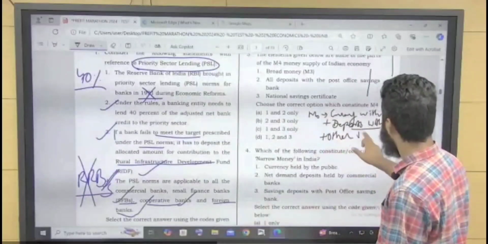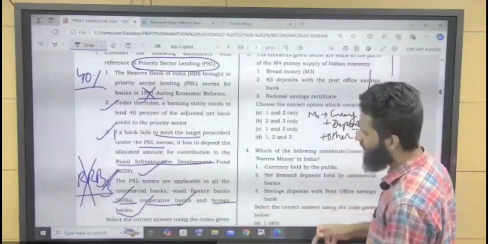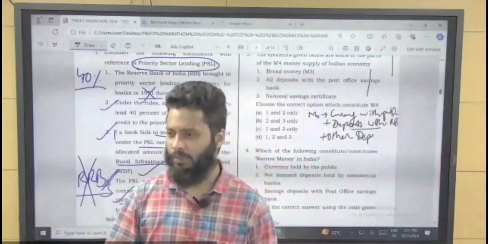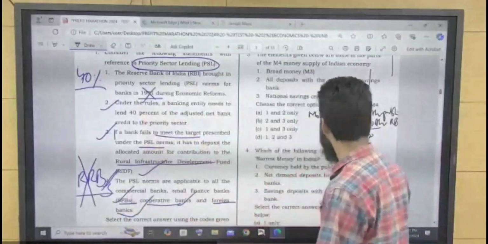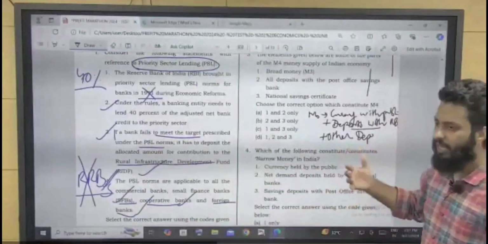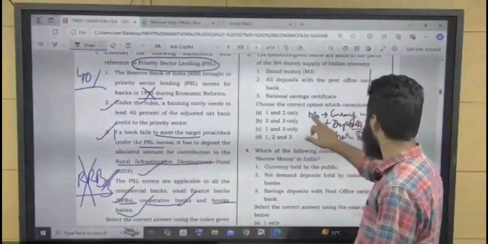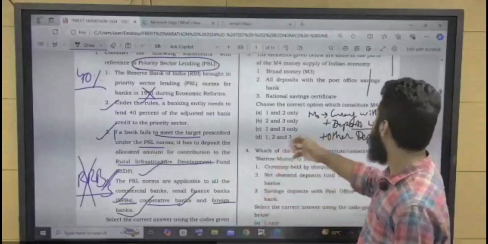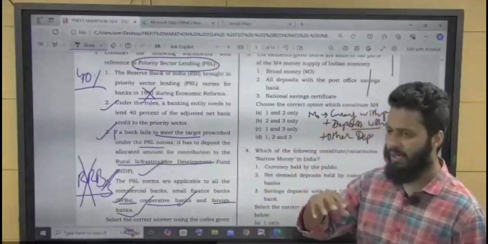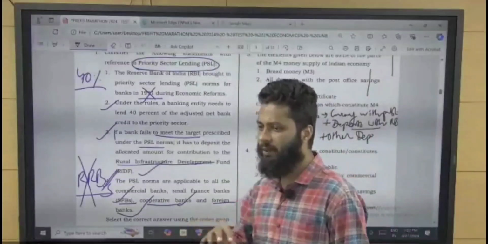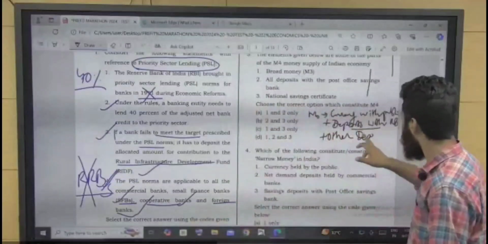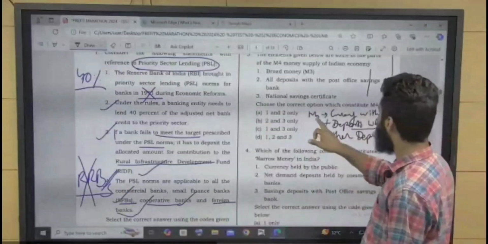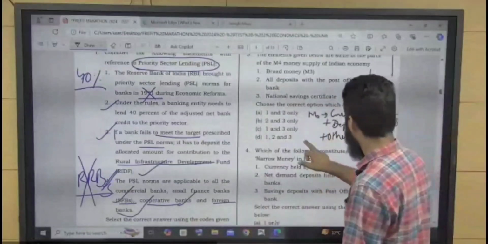What do you mean by other deposits? So other deposits means, for example, international institutions like UNDP, United Nations Environment Program, they are depositing their money to RBI. So this is M0. M0 is currency with the public plus deposits with RBI, that is mainly the amount of CRR by the commercial banks, and other deposits to RBI. So this is M0. What is M1?